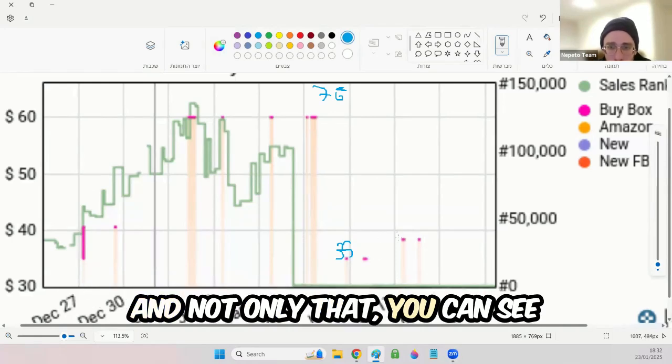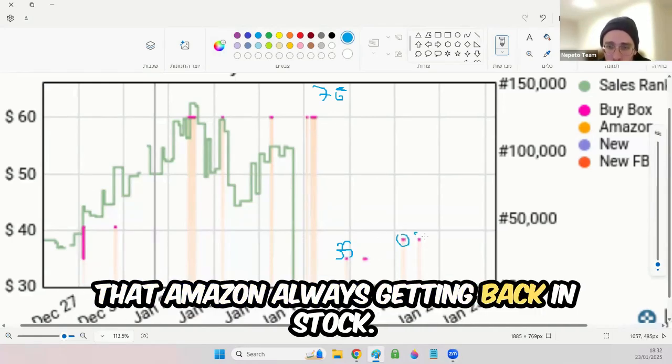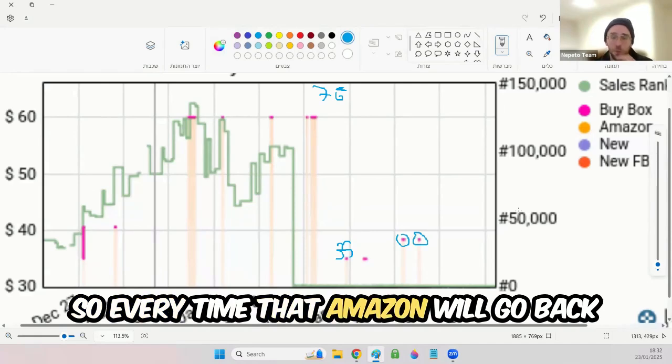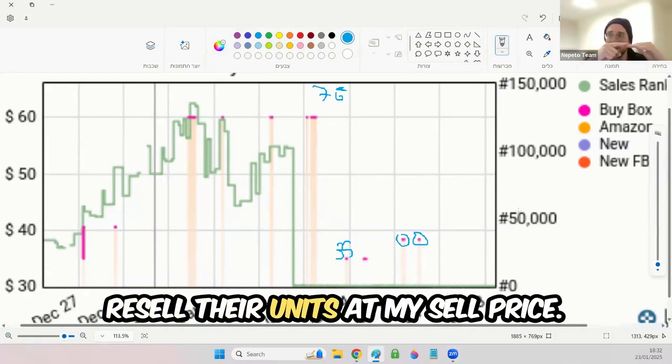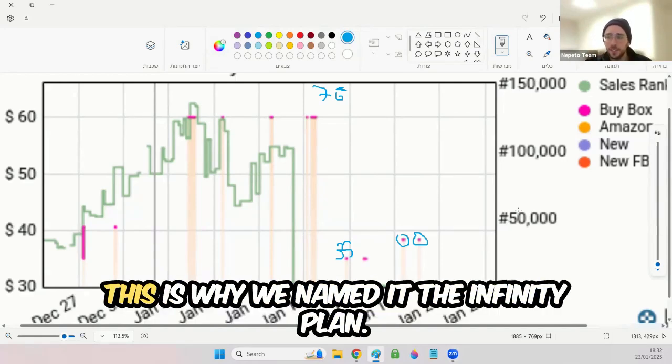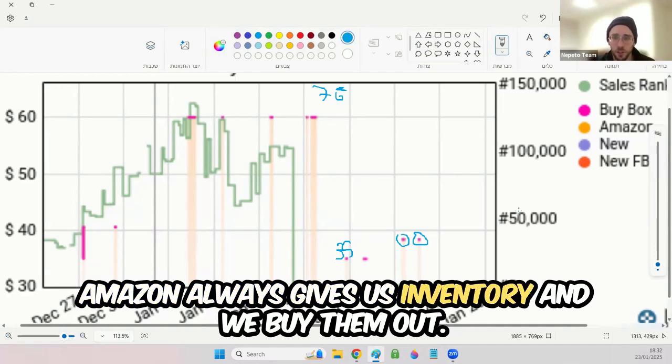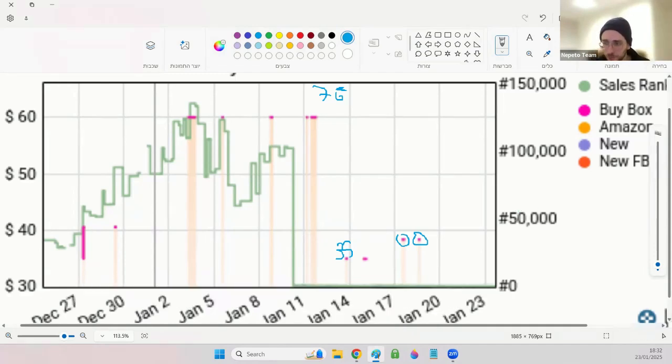And not only that, you can see that Amazon is always getting back in stock. So every time Amazon goes back in stock, I will buy out Amazon and resell their units at my sell price. This is why we named it the infinite Replen. Amazon always gives us inventory and we buy them out.